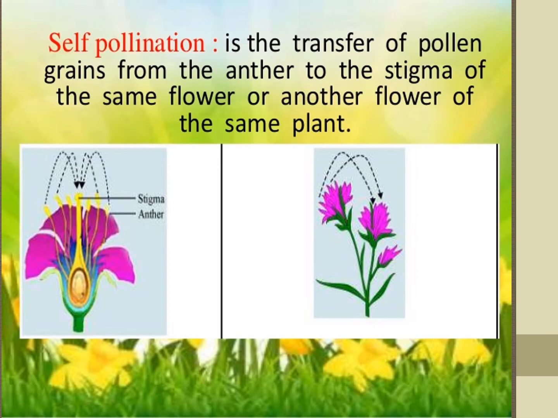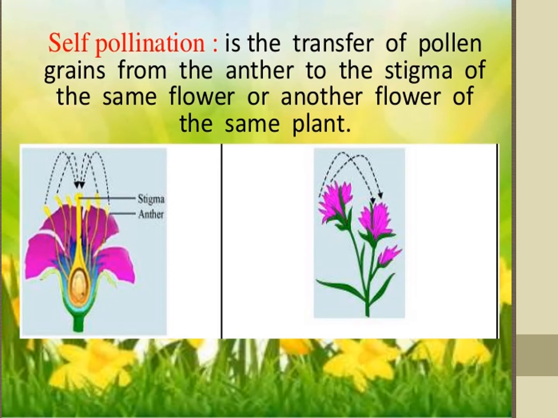Here the pollen grain automatically falls down and goes onto the stigma. No insect, no water, no agent is needed. Do not depend on agent for self-pollination. There is no wastage of pollen grain. Directly going here, not falling any other place. So no wastage of pollen grain.